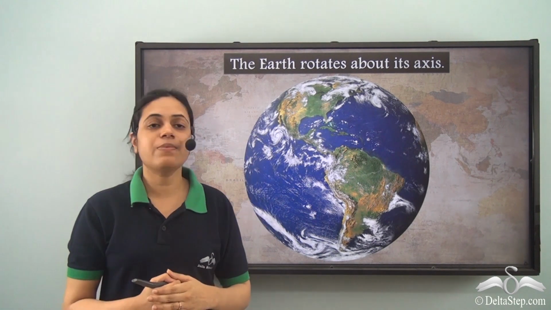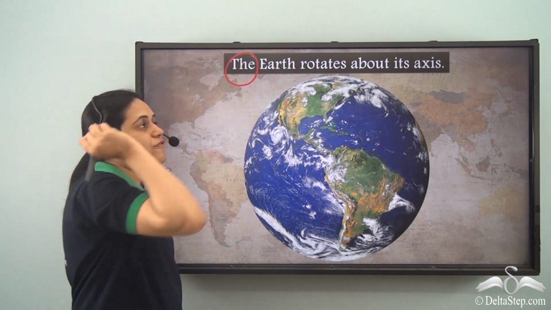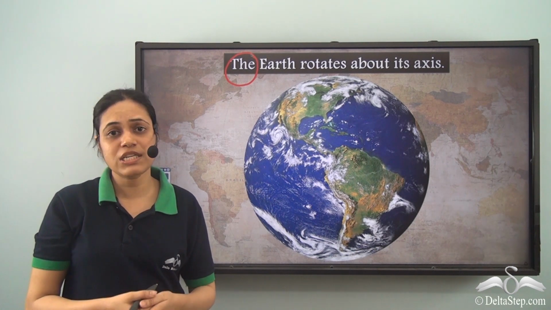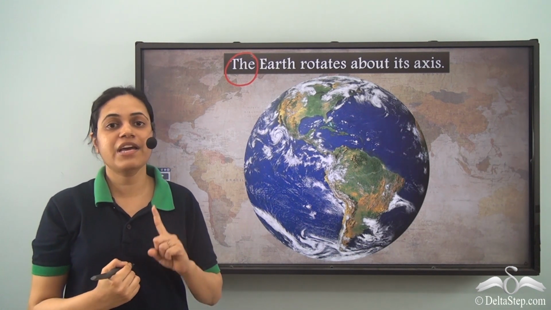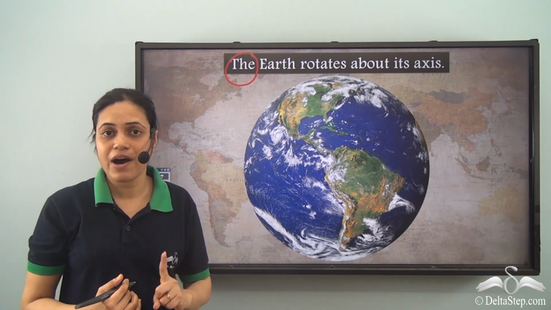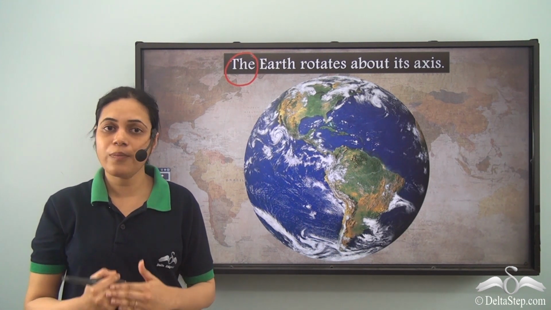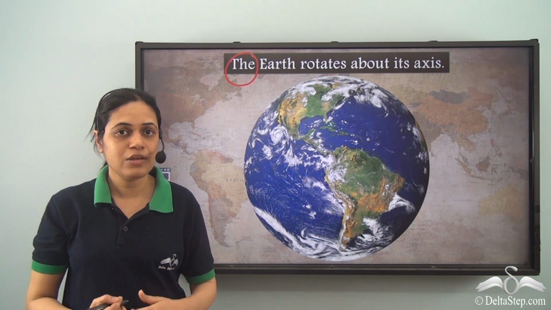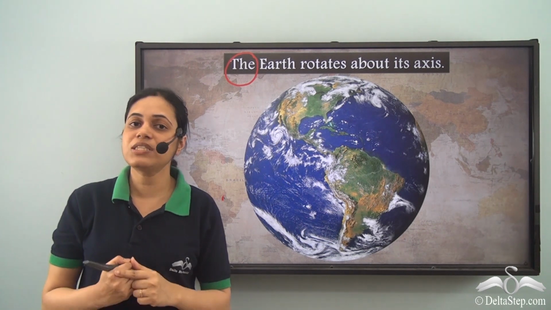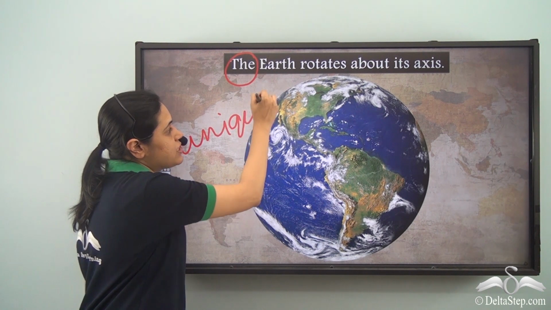The earth rotates about its axis. So over here, the is used before earth. It is used before things, objects or bodies which are one of their kind, which are unique. Earth is unique. There is just one earth in the entire universe. So it is a unique object or a unique body. So we use the before it. The earth rotates about its axis. So it is unique and one of its kind.